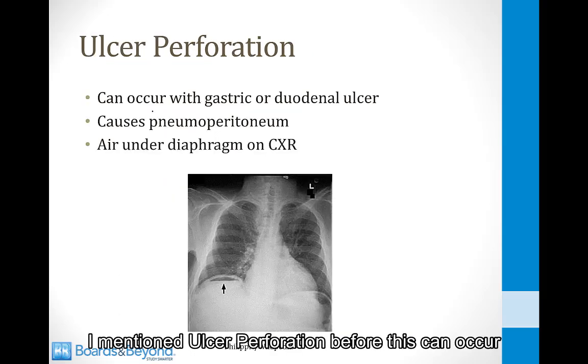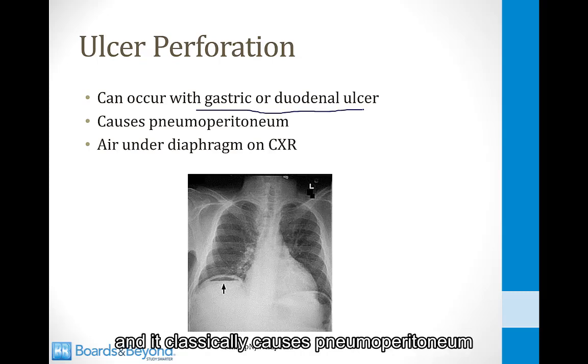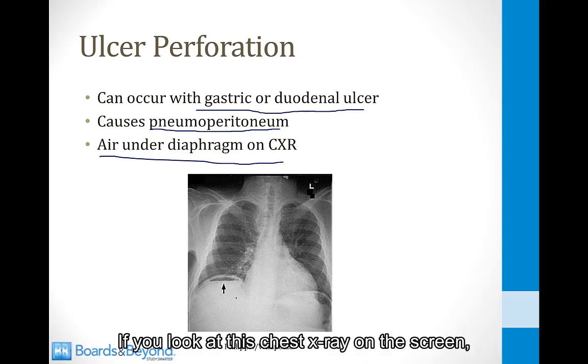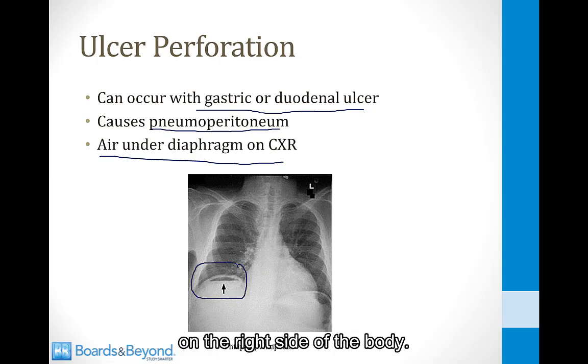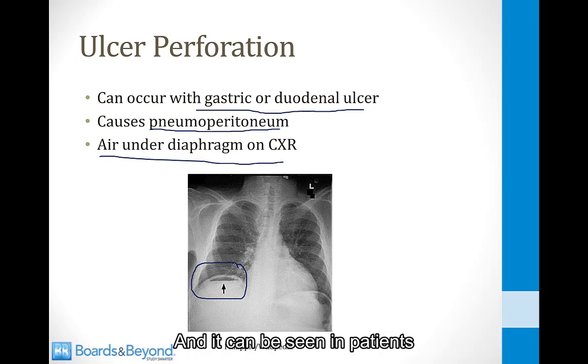I mentioned ulcer perforation before. This can occur with either a gastric or duodenal ulcer, and it classically causes pneumoperitoneum, which is air in the peritoneum. This will appear as air under the diaphragm on chest x-ray. If you look at this chest x-ray on the screen, you can see a black space under the diaphragm on the right side of the body. That is evidence of something perforated in the abdomen, and it can be seen in patients who have perforation of ulcers.